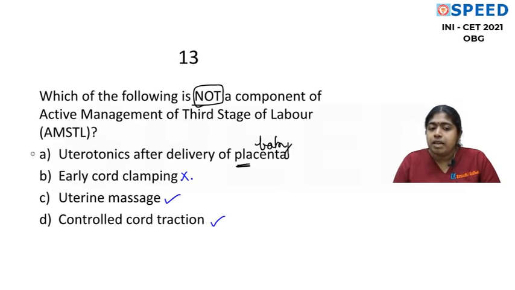Both A and B statements are a bit wrong, but when we have to choose a single best answer, I am going to go with this answer, because we are definitely not doing early cord clamping, as we intend to prevent neonatal anemia in the baby. We are definitely doing only delayed cord clamping. Although statement A is also not correct, it's not uterotonics after delivery of the placenta, it's after delivery of the baby, and that too within 1 minute.